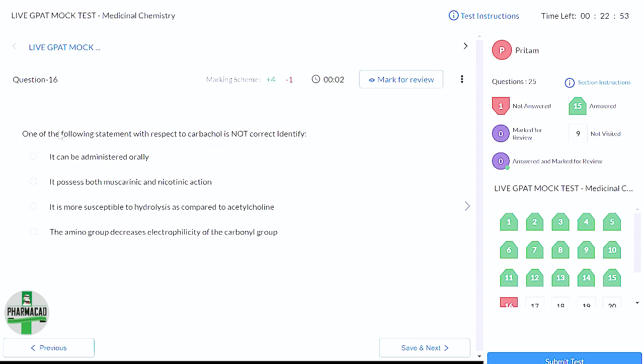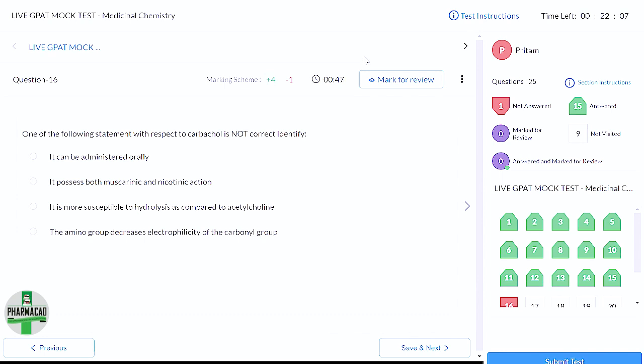Okay. Now, one of the following statements with respect to carbachol is not correct. Now, the rest 3 will be correct, 1 will not be correct. Can it be administered orally? It possesses both muscarinic and nicotinic action. It is more susceptible to hydrolysis as compared to acetylcholine. The amino group decreases electrophilicity of the carbonyl. Now here, first of all, tell me carbachol is from which class of drug?